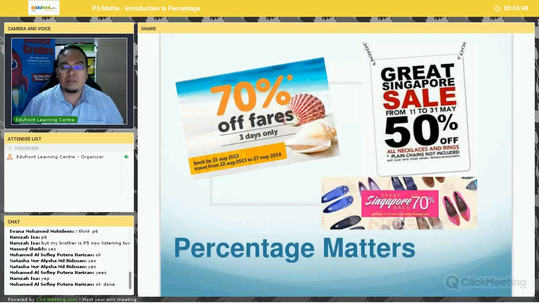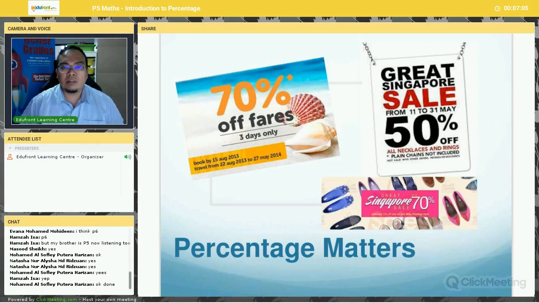Today I'm going to share with you the topic of percentage. The first time you learn percentage is at primary 5, where percentage is first introduced sometime in the second semester at primary 5.